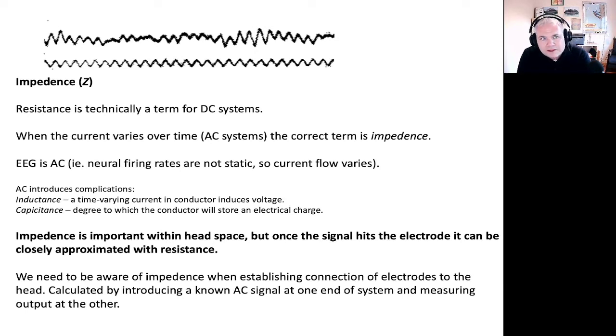I'm also going to very briefly mention another measure because it sometimes comes up when people talk about EEG, and this is impedance. For our purposes, impedance is equivalent to resistance. When resistance changes over time, things become a little bit more complicated in terms of the underlying physics. And it is the case in EEG systems that resistance is not constant over time, so you get this variation in resistance. That means that we can define a better characterization of the resistance of the system, and we call that impedance. But don't worry about it too much. Impedance effectively refers to resistance for our purposes.